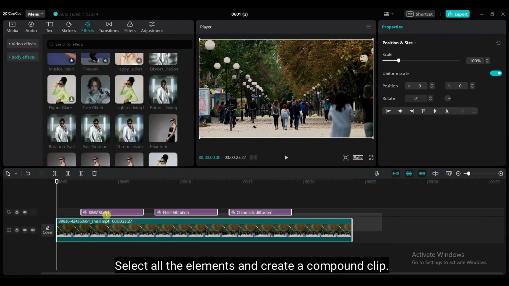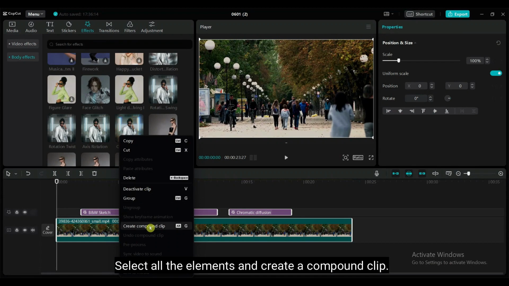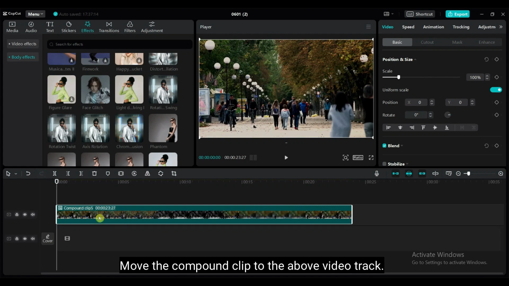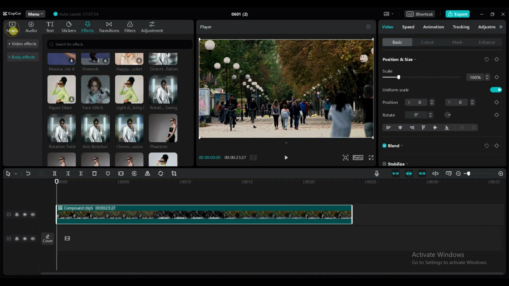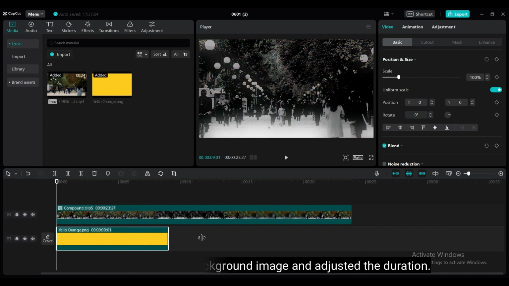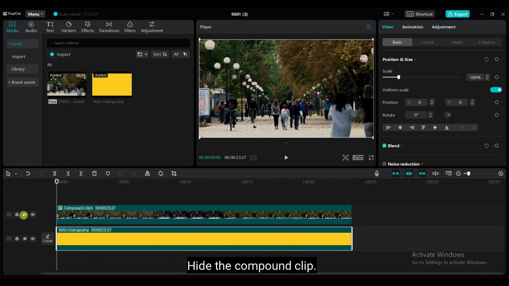Select all the elements and create a compound clip. Move the compound clip to the above video track. I have added a yellow background image and adjusted the duration. Hide the compound clip.